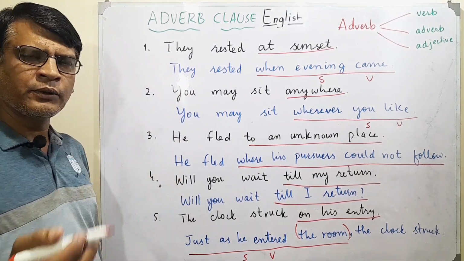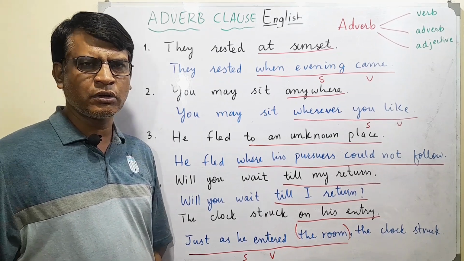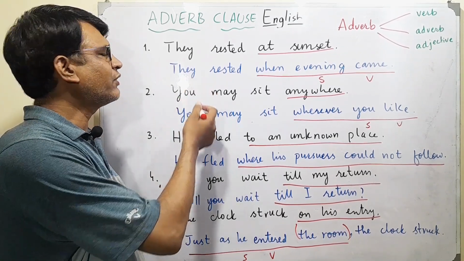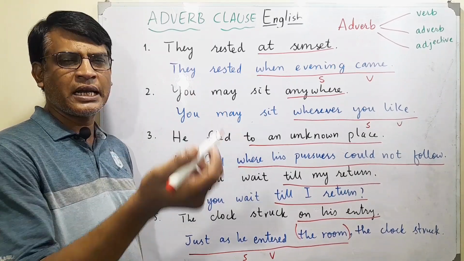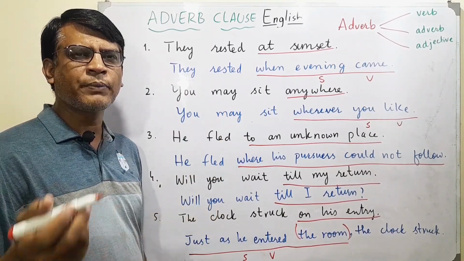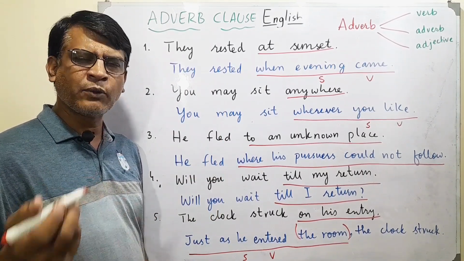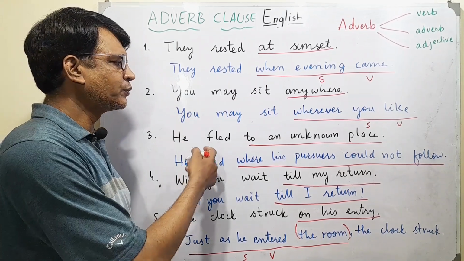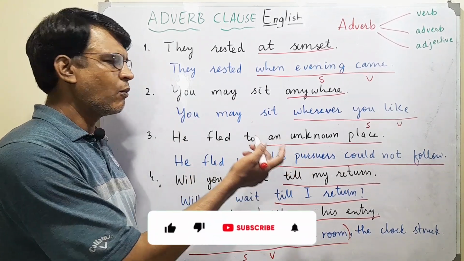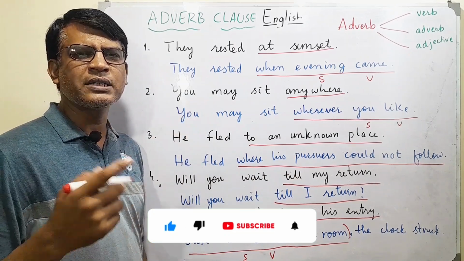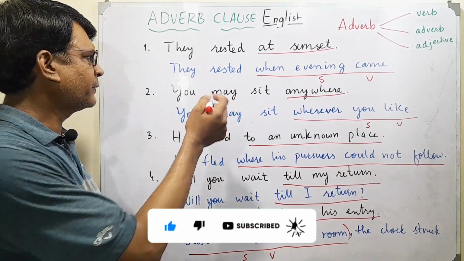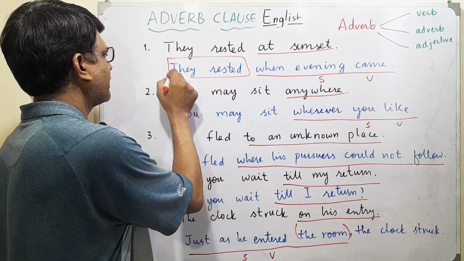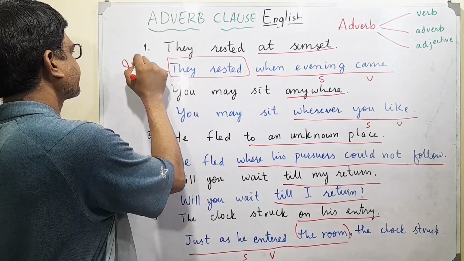As I told you also in adjective clauses, adverb clauses, adjective clauses, and even noun clauses, they are actually complex sentences. And what are complex sentences? Complex sentences are those which have two clauses, one is dependent, one is independent. For example, they rested, this part is an independent clause.